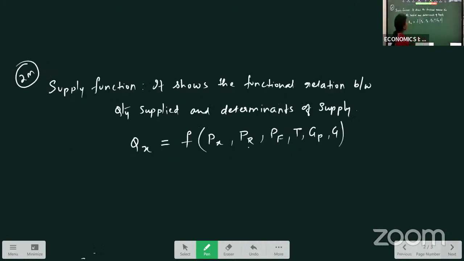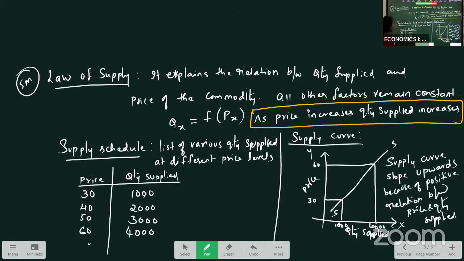Next, your 2 marks question is supply function. What defines supply function? It shows the functional relation between quantity supplied and determinants of supply. And next question, explain law of supply. Law of supply explains the relation between quantity supplied and price of the commodity, all other factors remaining constant. Qx = f(Px). As price increases, quantity supplied also increases.